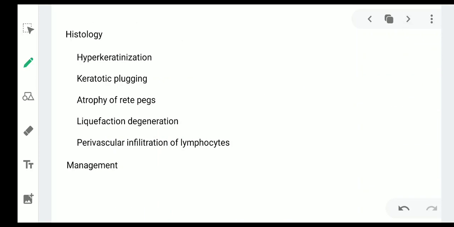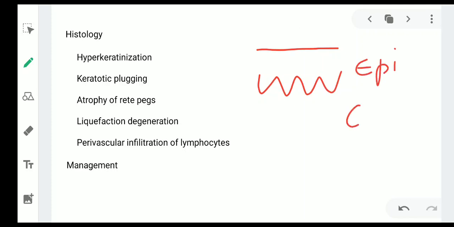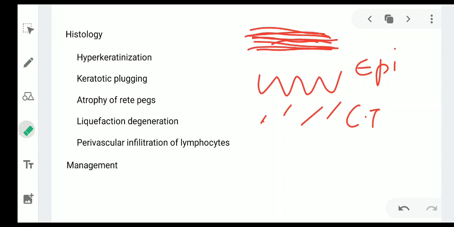Now coming to the histology, as you can see, this is the epithelium and this lower part is the connective tissue. So hyperkeratinization will be seen here. Few places will show this depression here, which is filled by keratin.